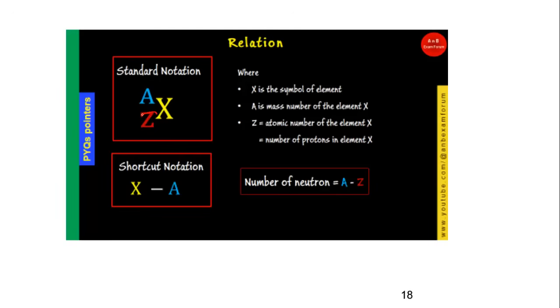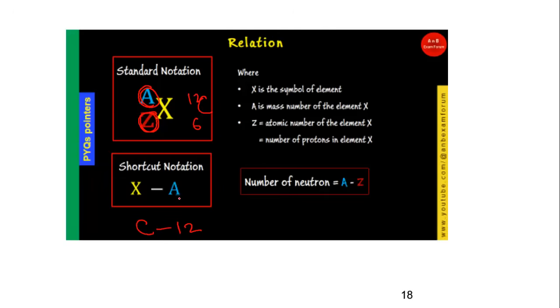The subscript Z denotes the atomic number, whereas A represents the mass number. Okay, and the shortcut notation is X-A, meaning element minus A. For example, if I am talking about carbon which has a mass number of 12, I take it as C-12, and if I use the standard notation, it is C 6 12.